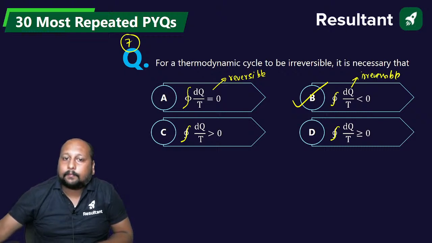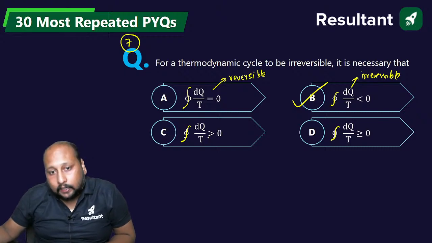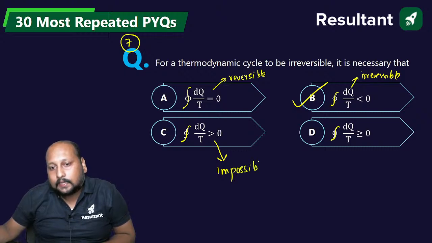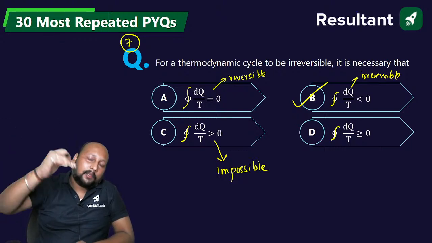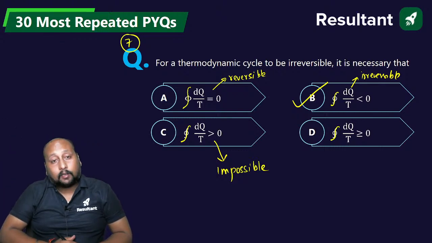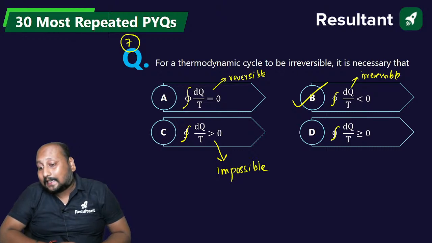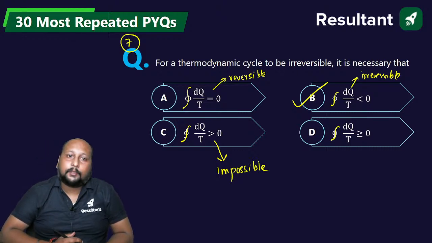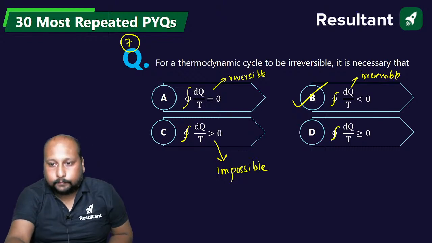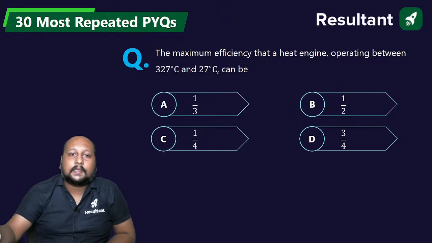And option C, del Q by T, this is for an impossible cycle. If the cyclic integral of del Q by T of any cycle is greater than 1, that is impossible. That cycle is not at all possible. Option B is the correct answer. Very good, very good. Next, question number 8 on the screen.